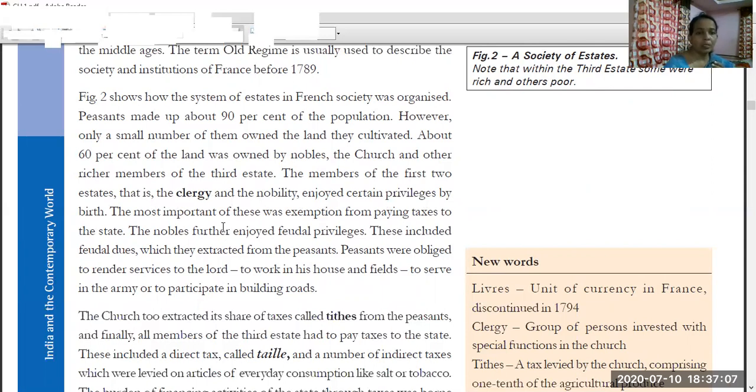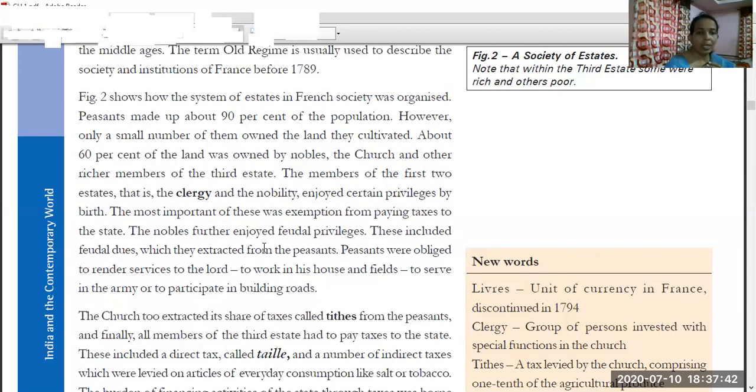The most important of these was exemption. What is exemption? Exemption means relaxation. These people were getting relaxation, no compulsion for them. What relaxation were they getting? From paying taxes. They were getting exemption from paying taxes to the state. The taxes were paid just by the third estate. From all taxes, the clergy and the nobility were getting exemption.